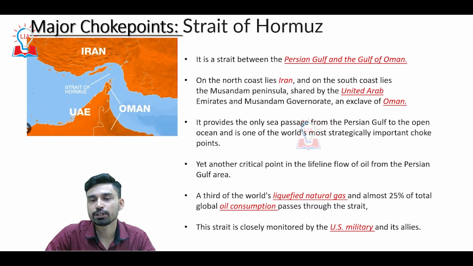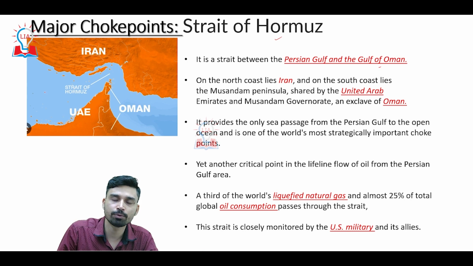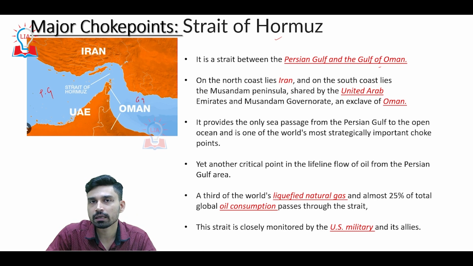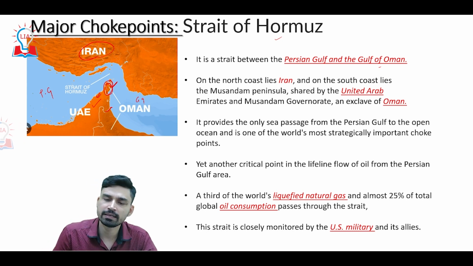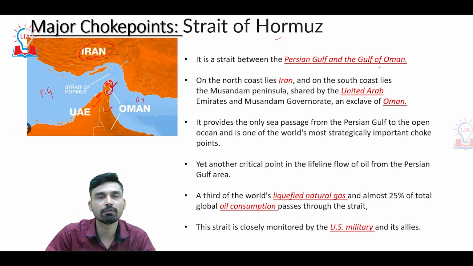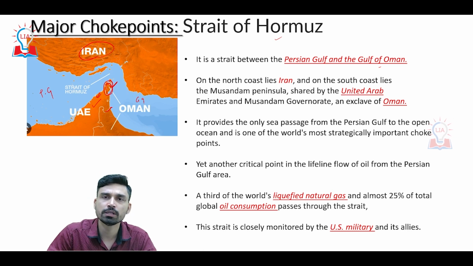Next, coming to West Asia, we have again a very important strait that is referred to as the Strait of Hormuz. The Strait of Hormuz is situated between the Persian Gulf on one side and the Gulf of Oman on the other side. For example, in this map, if you try to look, this is our Persian Gulf and this is the Gulf of Oman. As far as the countries bordering the Strait of Hormuz are concerned, on the north we have Iran, and on the south we have two countries, that is UAE and Oman. Oman basically, as you can see from this tip, this is the exclave of Oman. This is main Oman, and then we have the exclave of Oman, and this side we have the UAE. Basically, it is the Musandam Governorate, that is an exclave of Oman, that has complete access to the Strait of Hormuz.